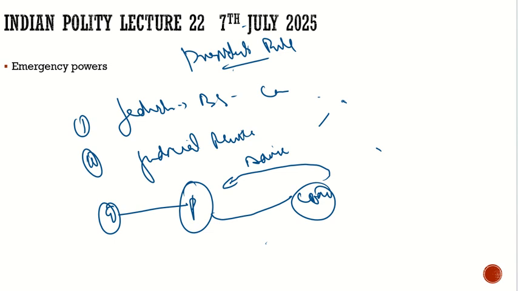They will give advice whether to go for the president's rule or not. So here in the judicial review, what was decided is that this advice cannot be reviewed, because under Article 74 of the Indian Constitution it is very much clear that you cannot review this advice.